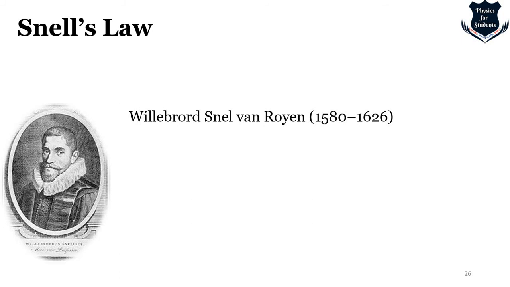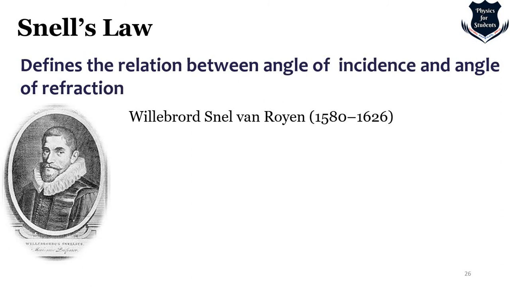So Willebrord Snell van Royen is basically the Dutch astronomer who found what is called Snell's law. If you have ever visited his house at Leiden and stand on the opposite side, you can see Snell's law engraved on his building, just like, for example, Stephen Hawking's tomb is engraved with his famous Hawking radiation formula. It defines the relation between angle of incidence and angle of refraction.